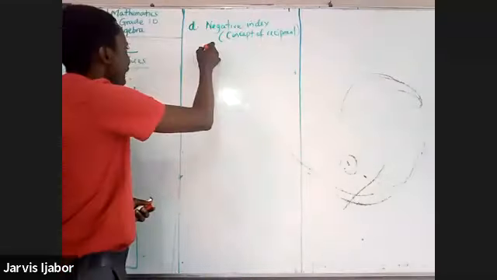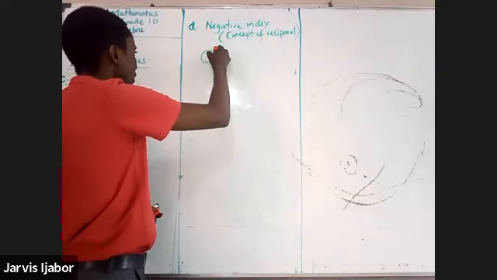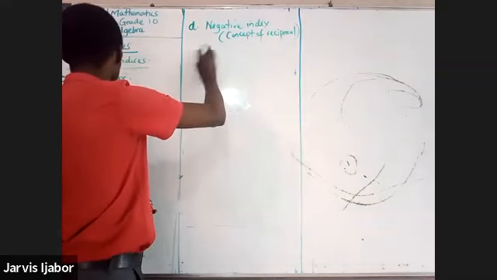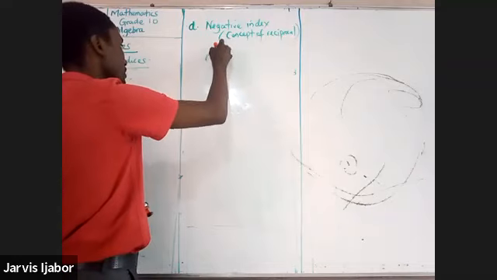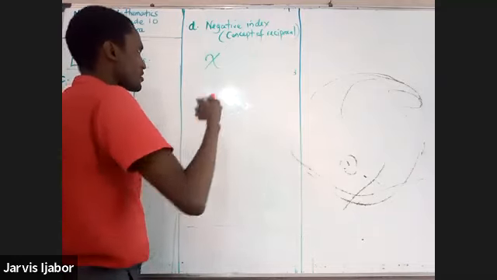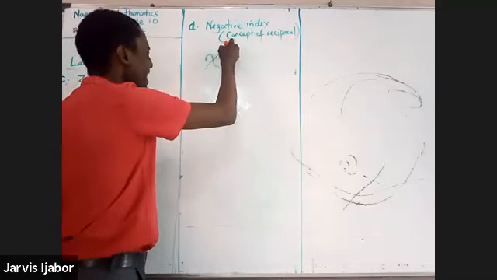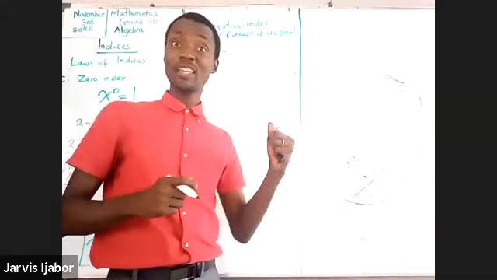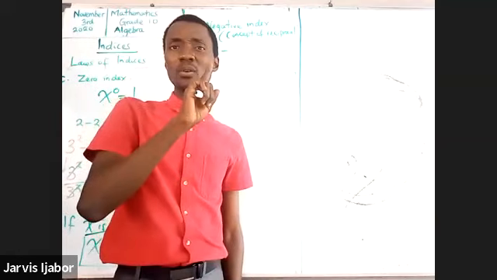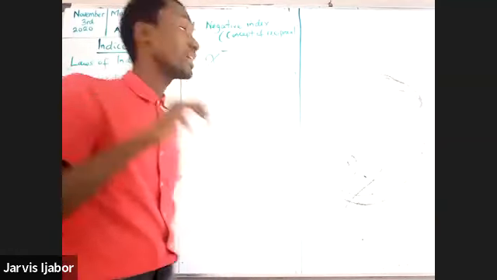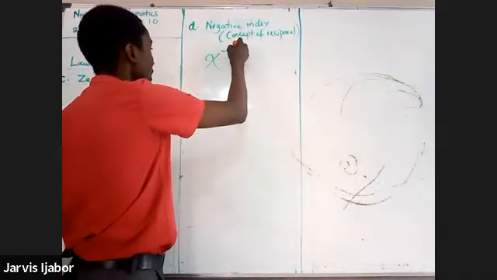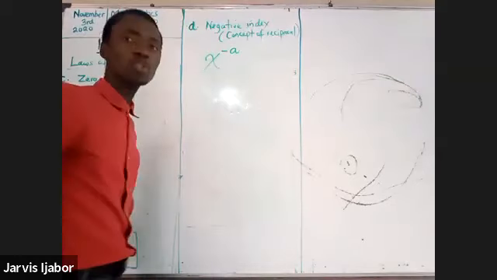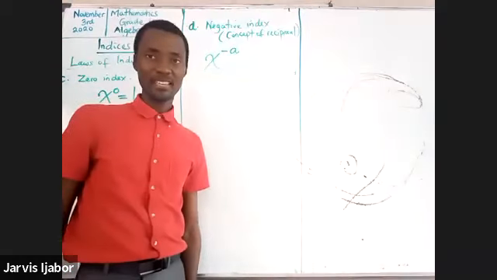Now, I have a number. Let's use x that is raised to negative a. The concept of a negative index is that the index is treated as negative. So that's the power of a, for instance. What will it be?